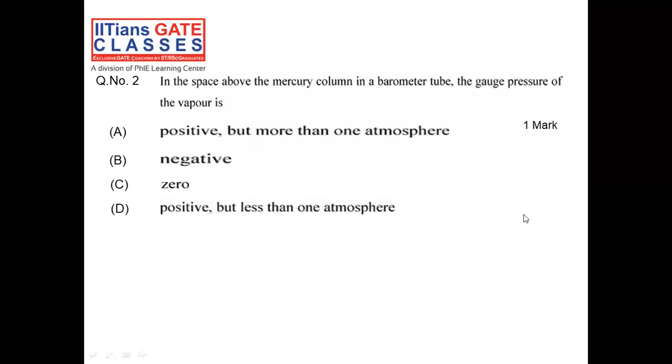Now let us discuss question number 2. It is a very good problem in which they are asking that a mercury column is there in the barometer tube. We need to find out what is the gauge pressure of vapor. So let me discuss this problem through a diagram.